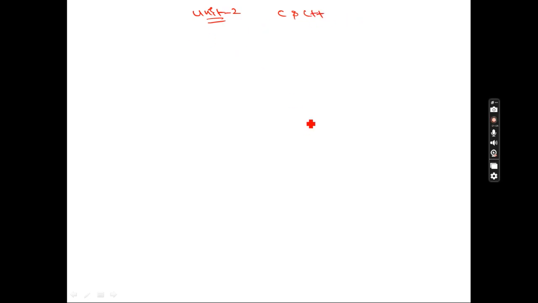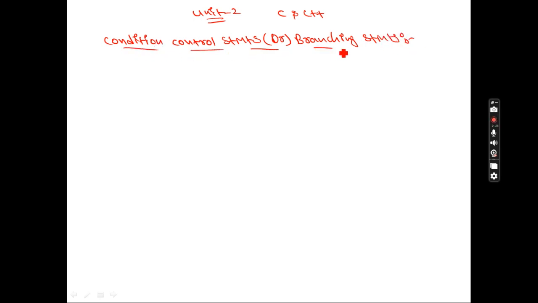So what we are going to discuss today: conditional control statements. It is also called as branching statements. Remember, these are very important questions you need to understand.